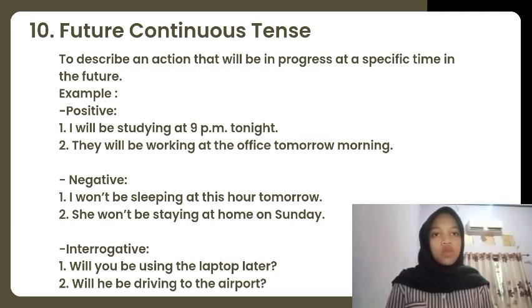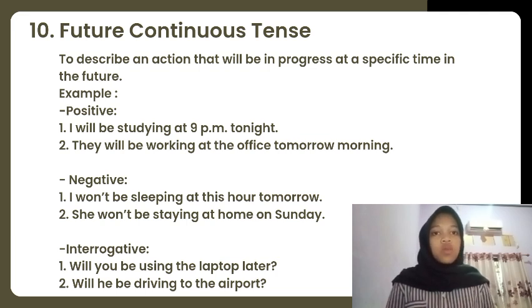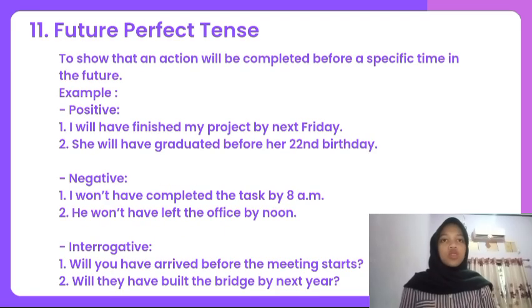In an interrogative way is, will you be using the laptop later? Will he be driving to the airport? The next is future perfect tense, to show that an action will be completed before a specific time in the future. Example, in a positive way is, I will have finished my project by next Friday. She will have graduated before her 22nd birthday.